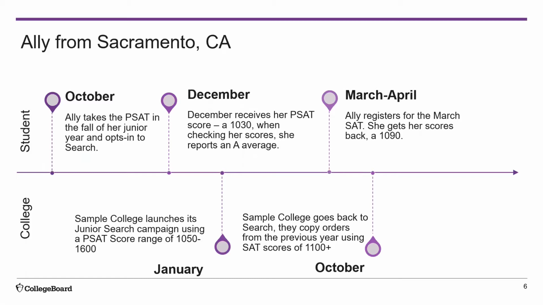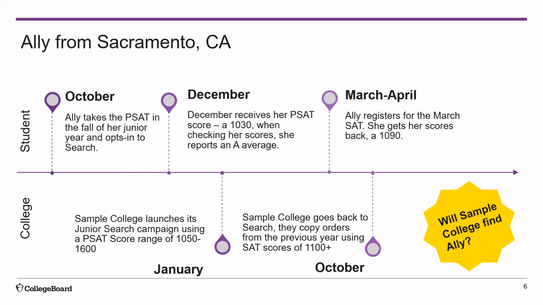Will Sample College find Allie? The answer is they will not. Sample College just missed Allie both times they searched. First, Sample College performed their junior search using a PSAT score, and Allie fell just below their searched range. This matters because a few points difference can make a big difference in the number of students your search returns.